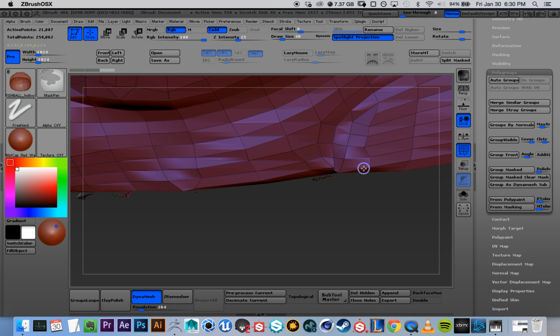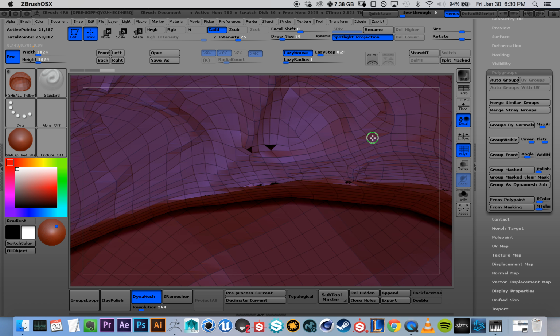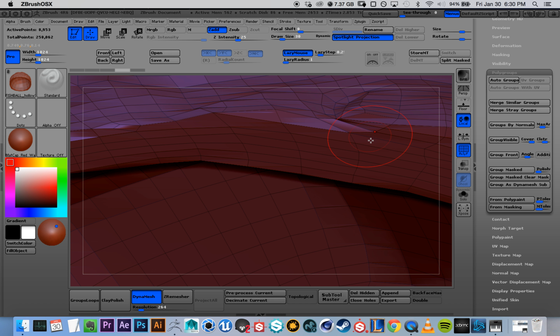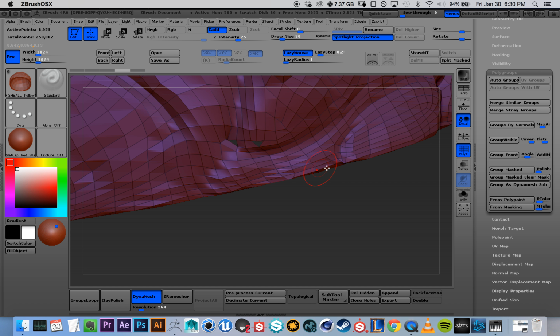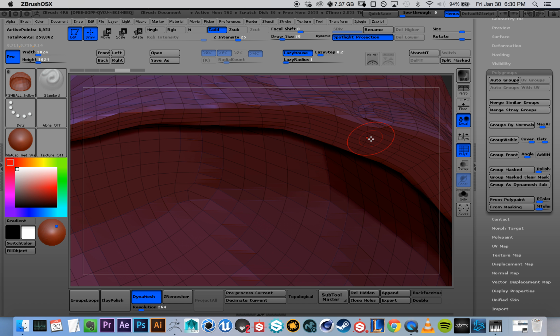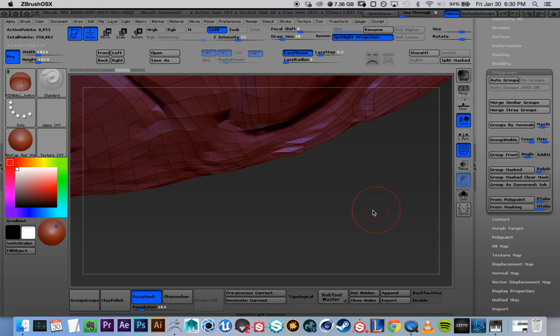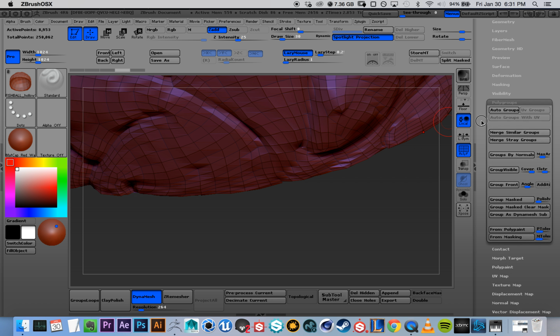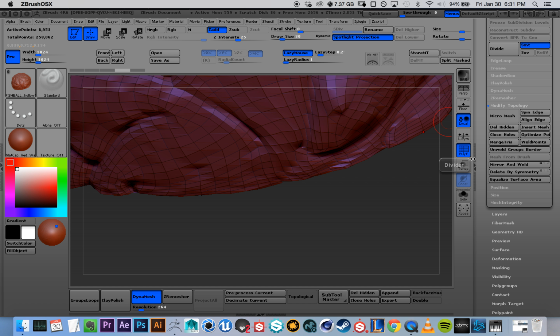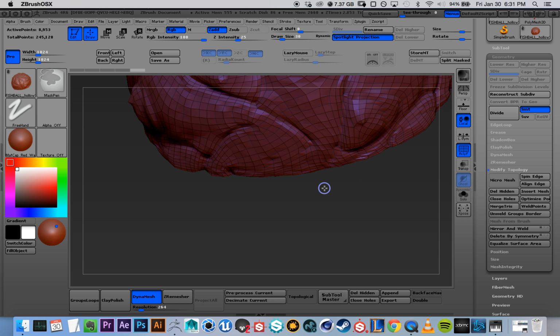So if you Control Shift click your main mesh, it will hide the other polygroups. Doing that, you can go to Geometry, Modify Topology, and Delete Hidden. Okay, now that's fixed.